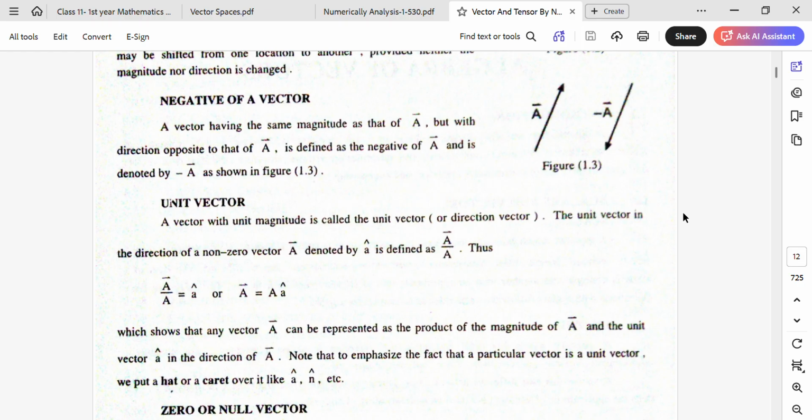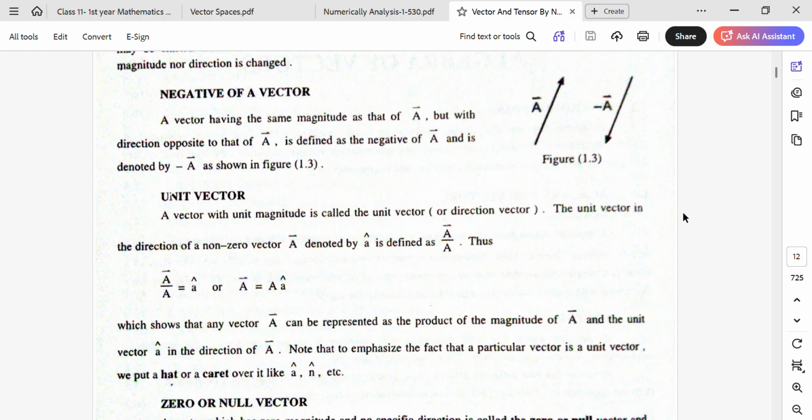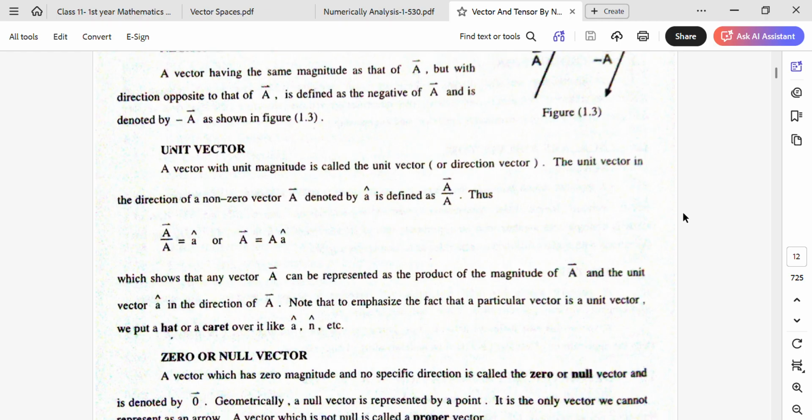We show that any vector A can be represented as the product of the magnitude of A and the unit vector in the direction of A. Note that to emphasize the fact that a particular vector is a unit vector, we put a hat or a caret over it, like a-hat, n-hat, etc.